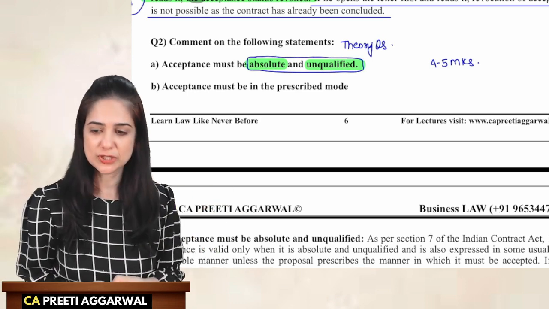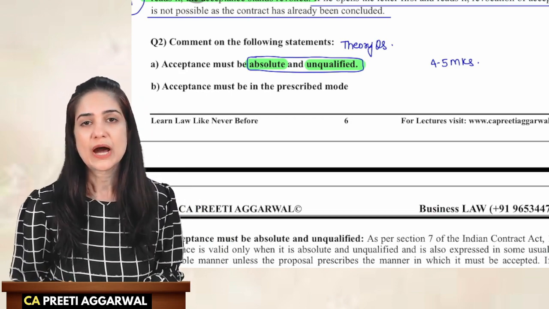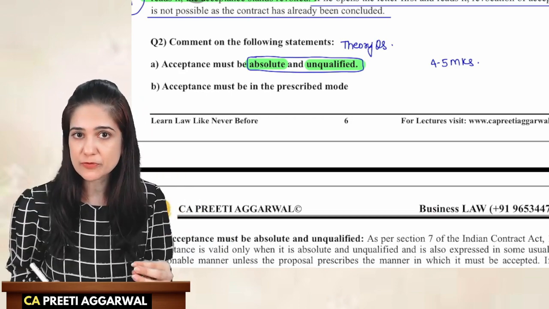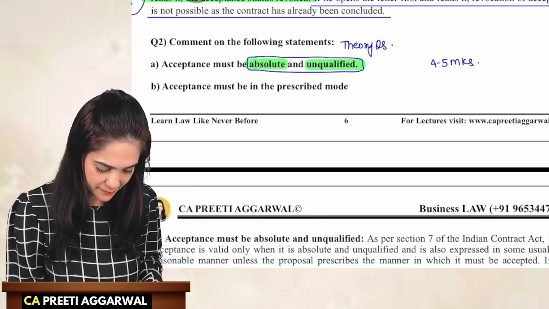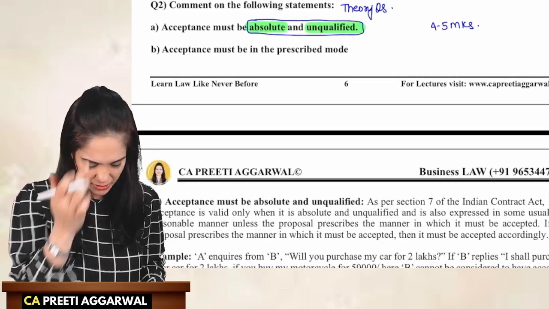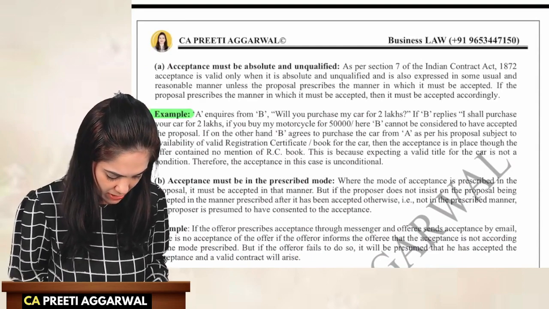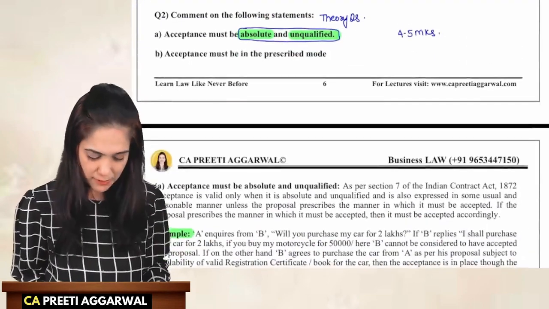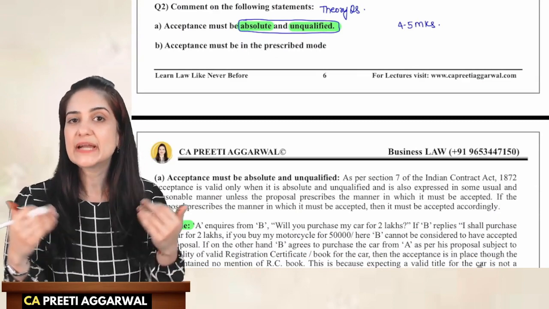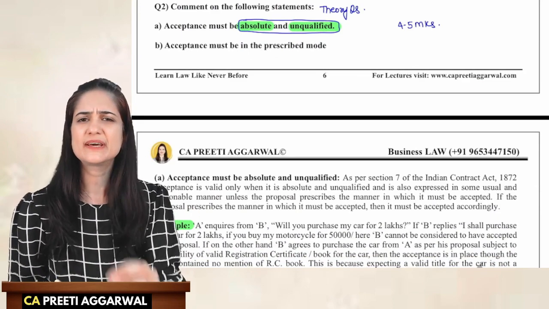In the lectures I had also highlighted the fact that you need to learn the provisions because they are very important for the exam. So the acceptance must be absolute and unqualified. I am looking out for the explanation along with an example. See, in this case there is not much to write. So how will you create length in your answer? By writing an example. Write the example in sentence form.